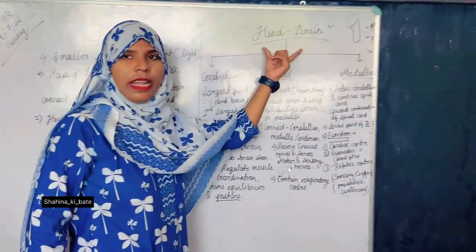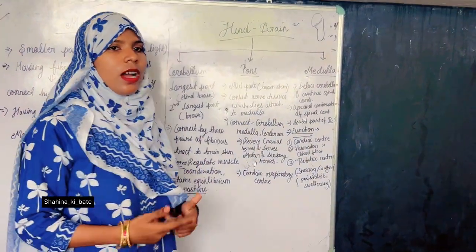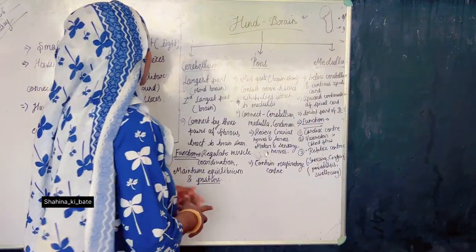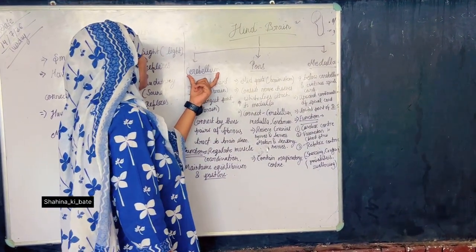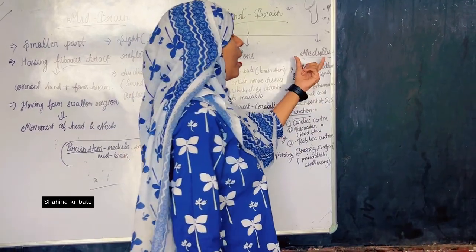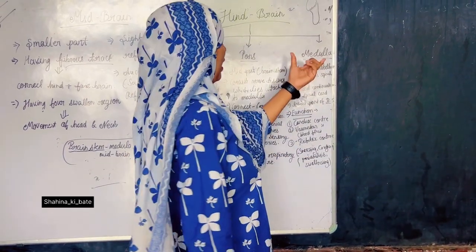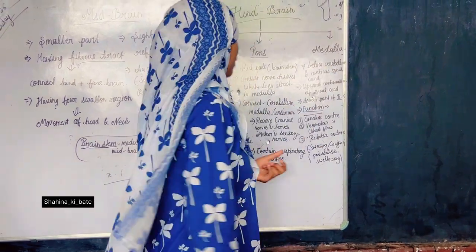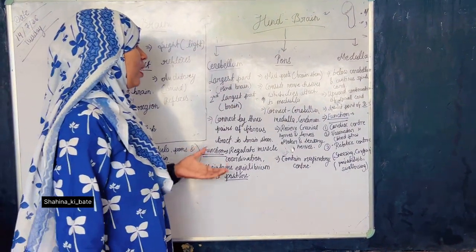Next, we have the hindbrain. Hindbrain is the third and the last part of the brain, and it has three regions. First one is cerebellum, second one is pons, and third one is medulla oblongata. Here, I write the short form only, which is the medulla. Next, we have to study about the cerebellum.